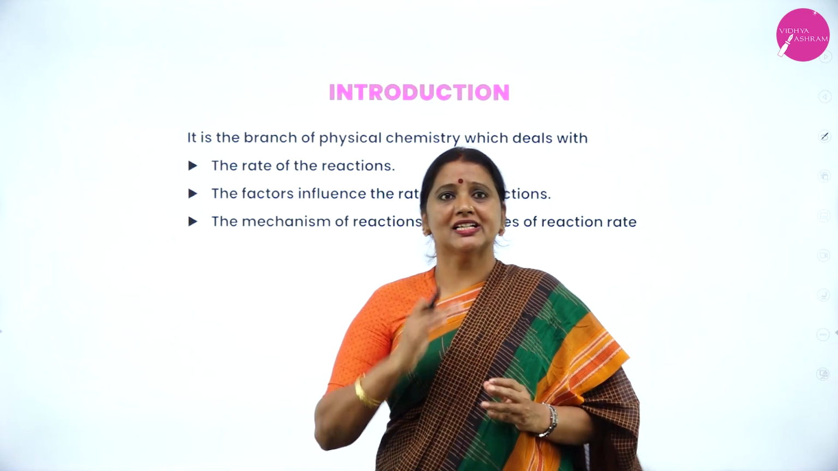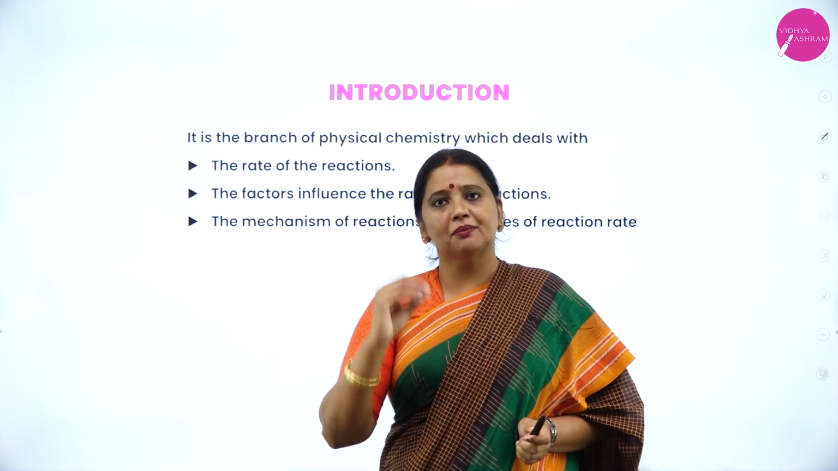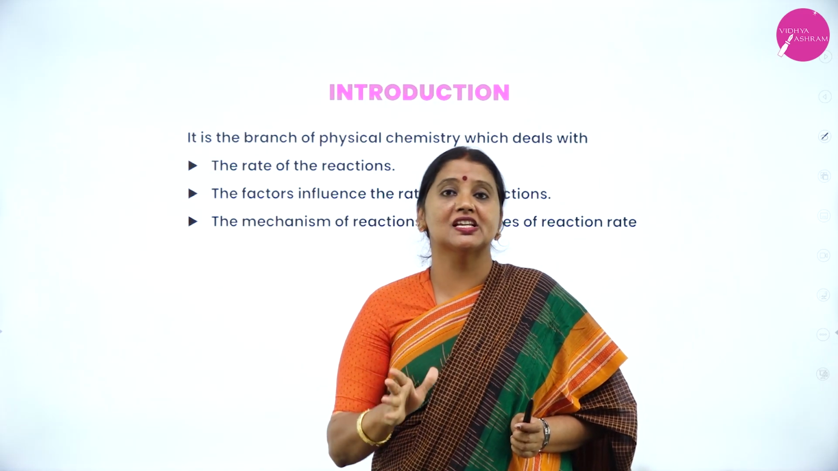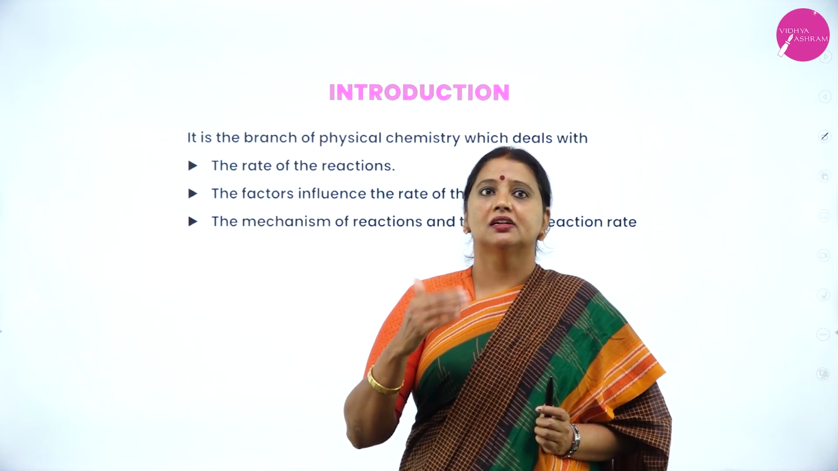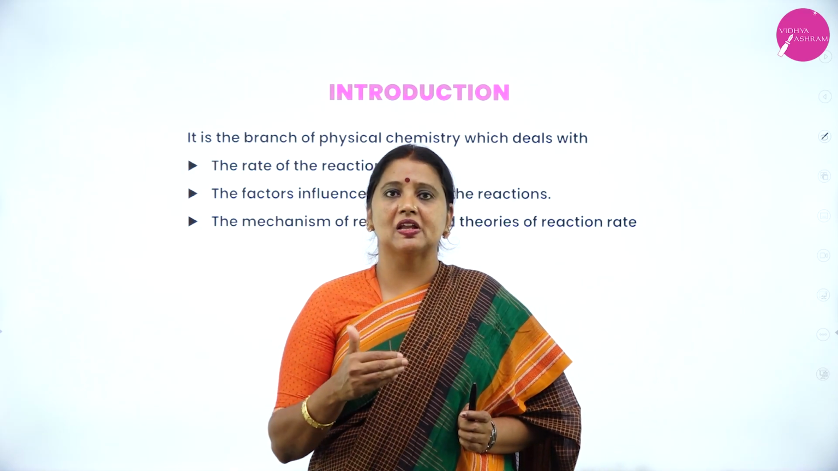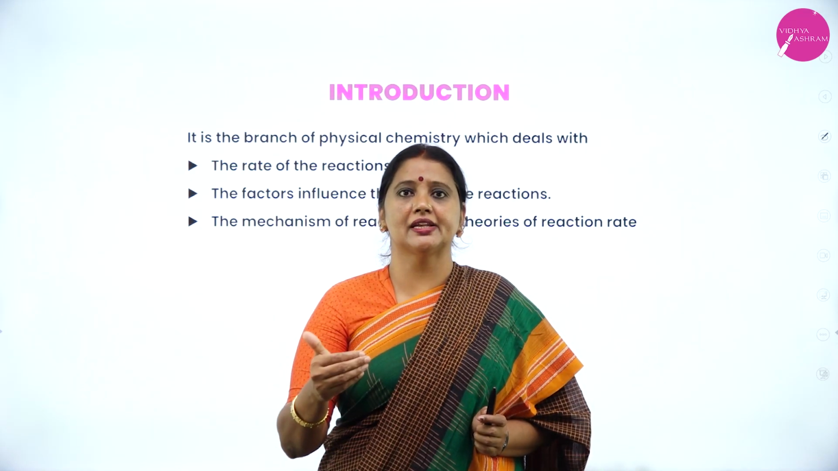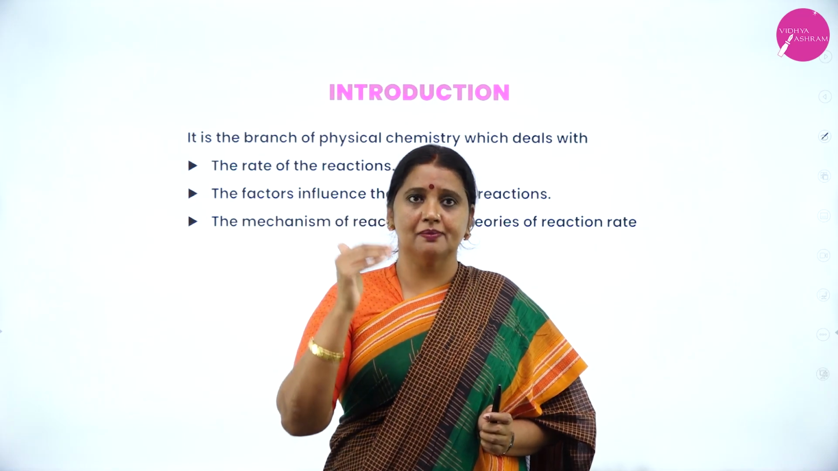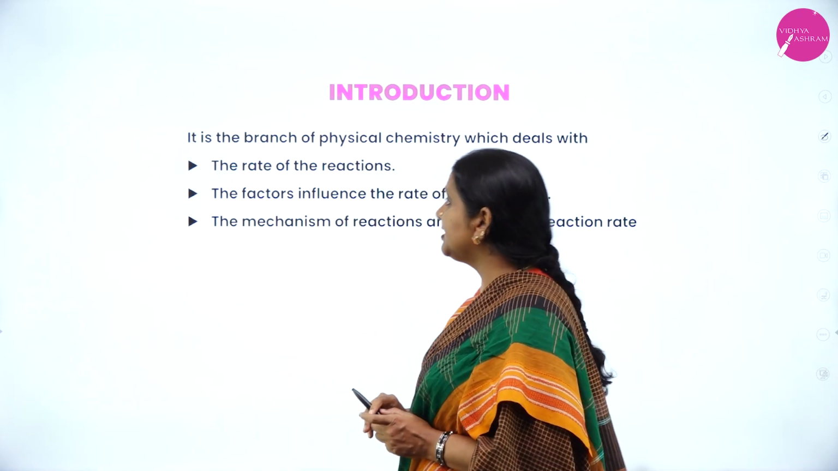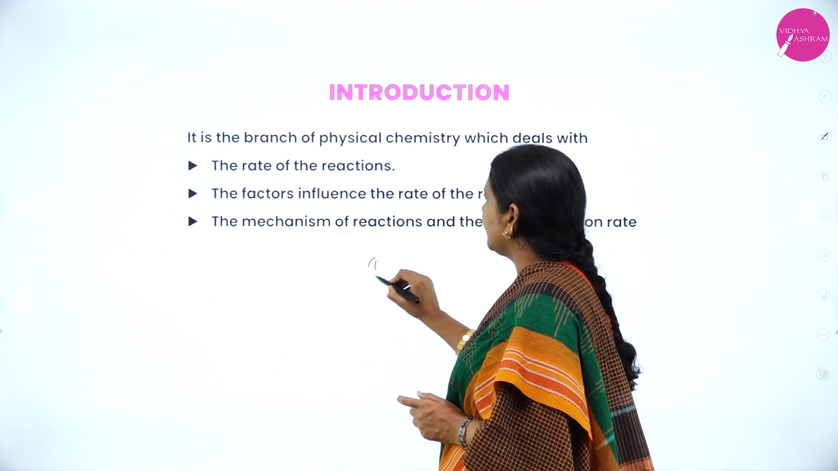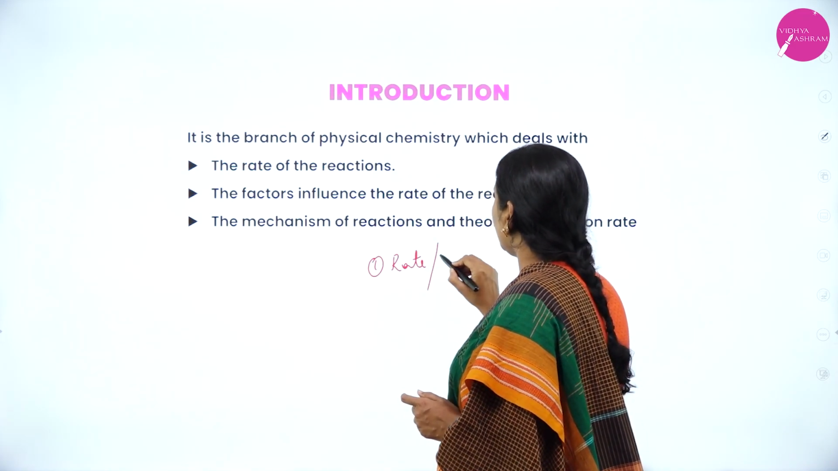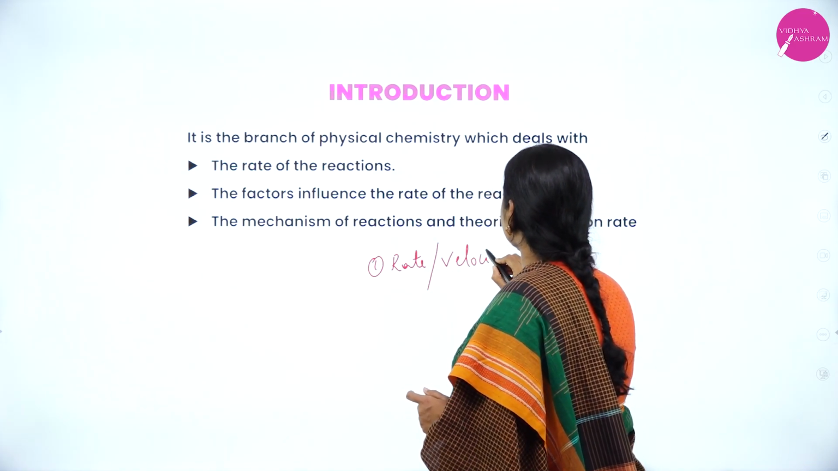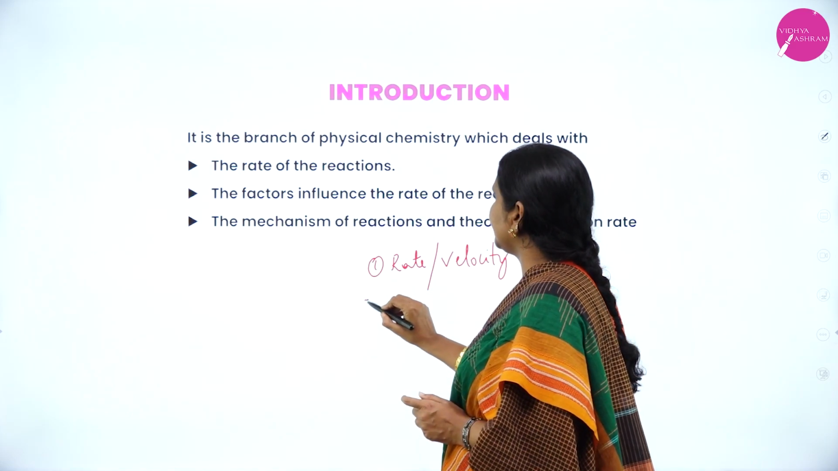Introduction. What is chemical kinetics? Chemical kinetics is a branch of physical chemistry. As you know, in chemistry, the three important branches are physical chemistry, inorganic chemistry and organic chemistry. Chemical kinetics is a branch of physical chemistry which deals with four factors. First one deals with rate or velocity of a reaction.